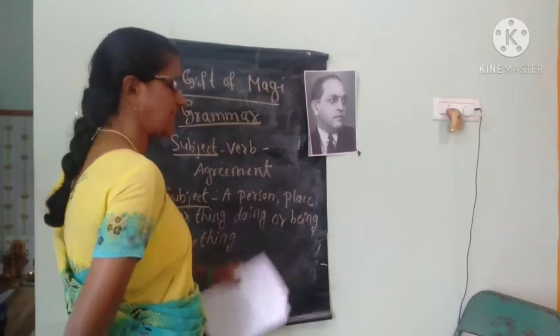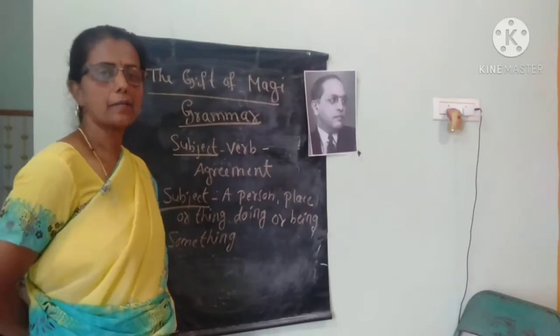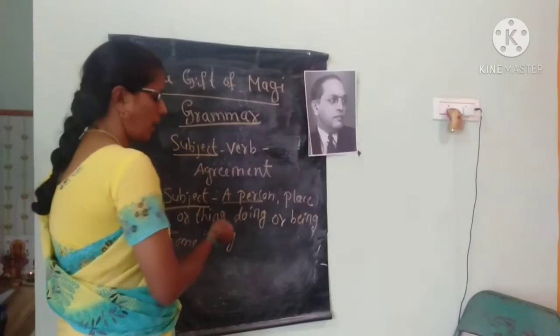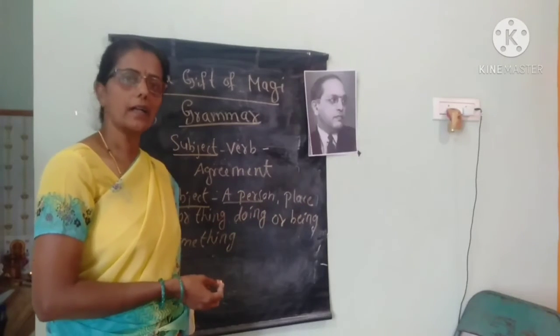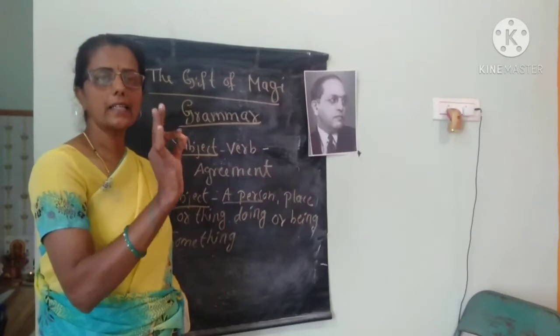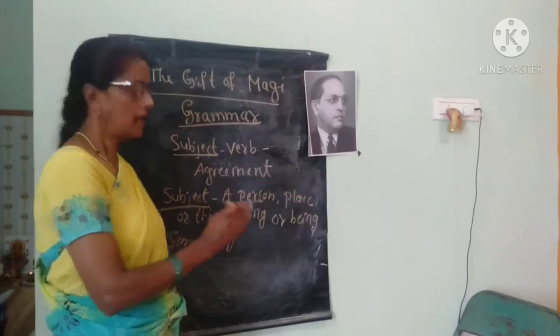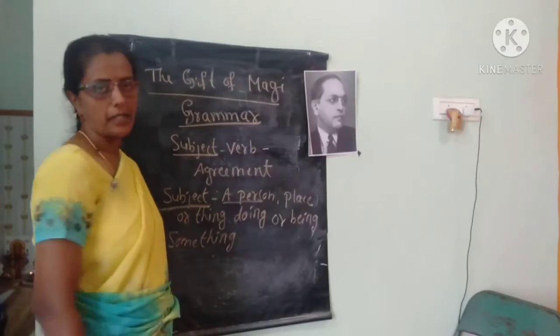A subject in a sentence. In a sentence, a subject is maybe a person, a place or thing or animal, whatever it may be. In a sentence, what part will come? A person, place, animals or thing. That's why we are calling it the subject.